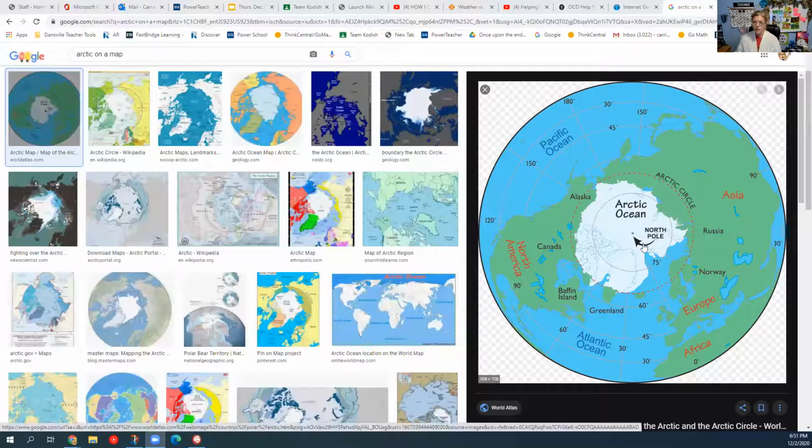As you can see, I wish I had my globe here, but it's at school. But anyway, we are here. You can see our little mitten right here in North America. And then the Arctic Ocean is up by the North Pole. Well, Santa's at the North Pole, so it must be pretty what? Cold. It must be pretty cold up there. Yeah. So the Arctic is at the top of our globe, top of our world, in the North Pole.